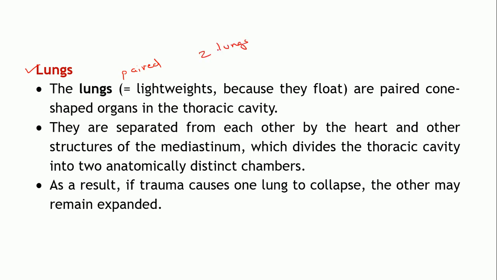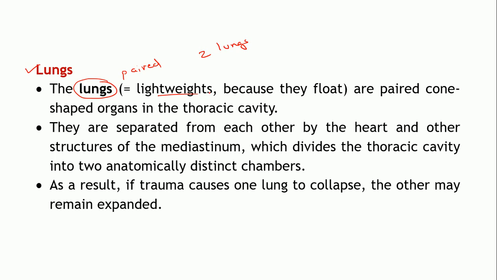Now what is the actual meaning of this particular term? Why are these known as lungs? The meaning of this word is lightweight. That's because lungs are actually floating, because they are filled with air. That's why this term is assigned to this particular organ.